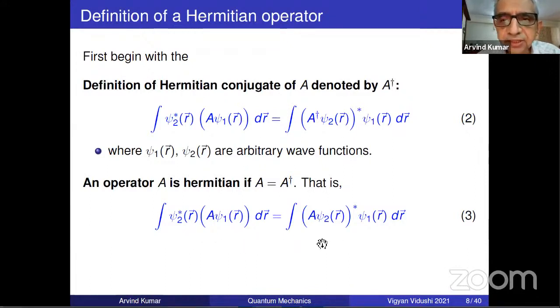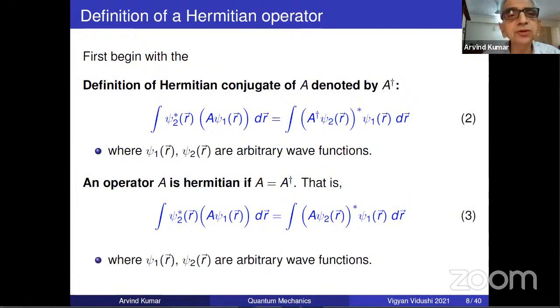This is one of the most important definitions in quantum mechanics, and you must know it. It is absolutely basic to all of quantum mechanics, the definition of a Hermitian operator. Because as we said, all physical observables are associated with linear Hermitian operators. So the meaning of Hermitian has to be absolutely clear. And it is just this that it means and nothing else.